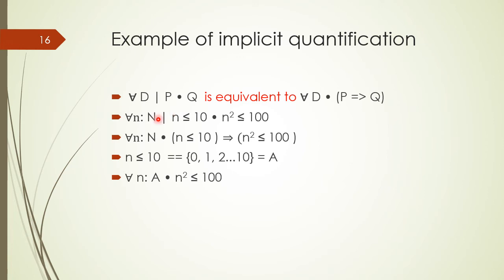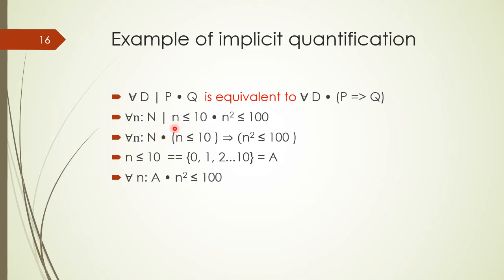Let's consider a universally quantified statement with a constraint: for all n of type natural numbers with constraint n is less than or equal to 10. This is a constraint on the domain, and the predicate is n squared is less than or equal to 100. Without a constraint, we can convert this universally quantified statement into an implicit quantification.